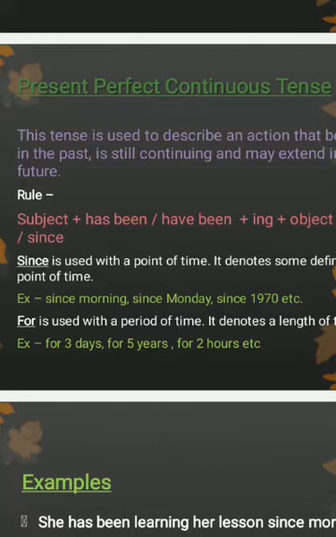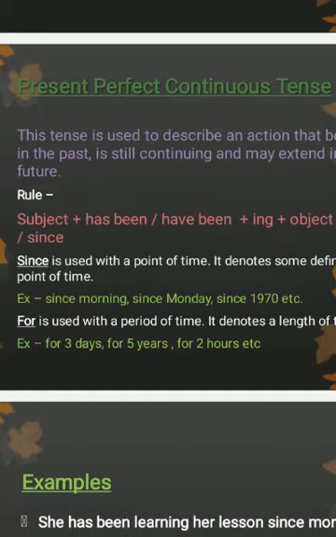Since is used with a point of time, it denotes some definite point of time. For example, since morning, since Monday, since 1970, etc. For is used with a period of time.